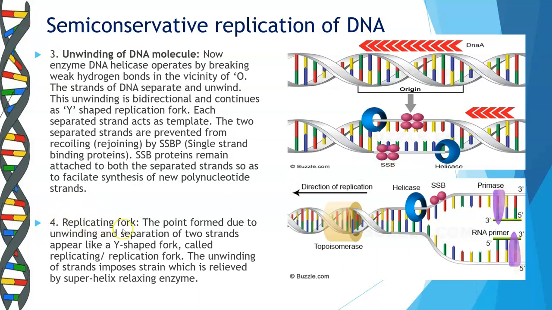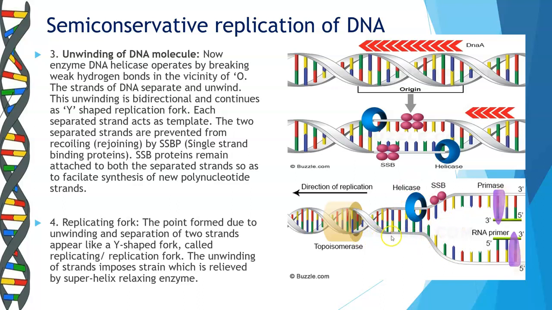The fourth step is the replication fork. The point formed due to unwinding and separation of the two strands appears like a Y-shaped structure, which is your replication fork. The unwinding of the strand imposes strain, which is relieved by superhelix relaxing enzyme. So you have these enzymes which try to relax the tension on the strand and prevent them from snapping back.